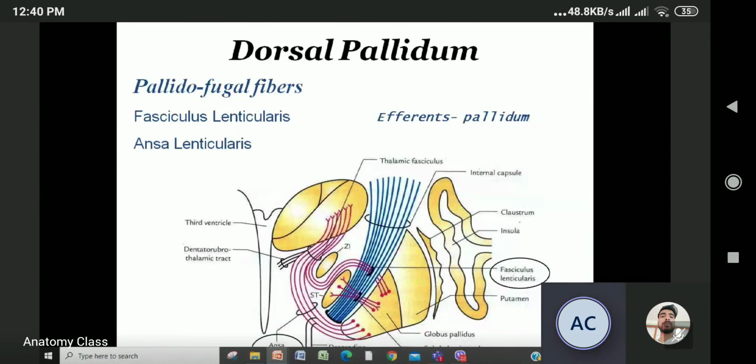Now this is important: the fasciculus lenticularis and ansa lenticularis. This is the fasciculus lenticularis and this one is the ansa lenticularis. These are the fibers present in the dorsal pallidum, or you can say pallidofugal fibers. Now we'll go into details about this.